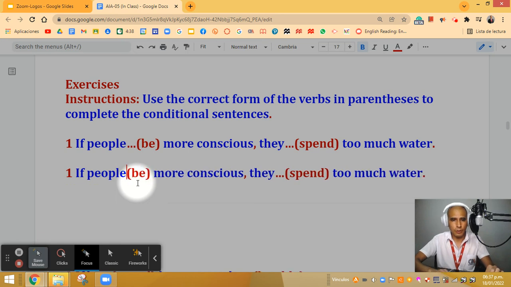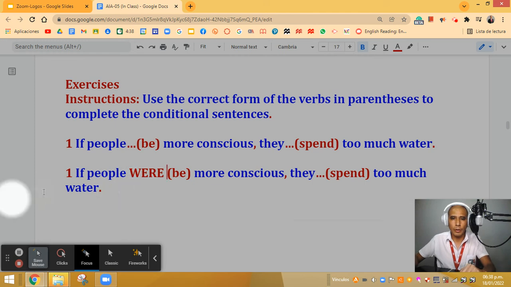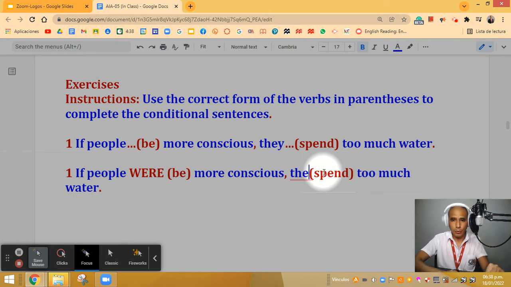I'm going to use capital letters. Okay, if people were more conscious, here I can use the verb would, as I told you. Okay, let me see. We're going to use would. That's one option. Remember that the other one could be could, or I can use might as well.